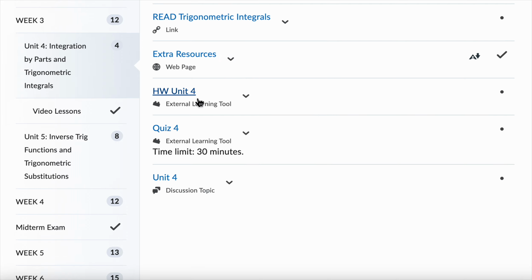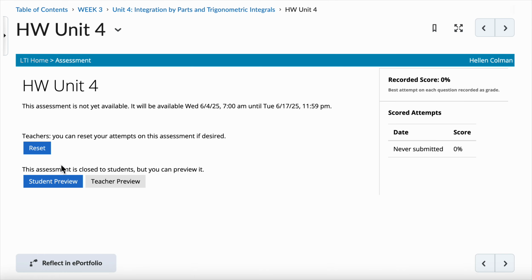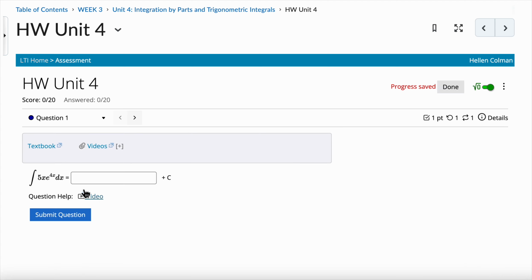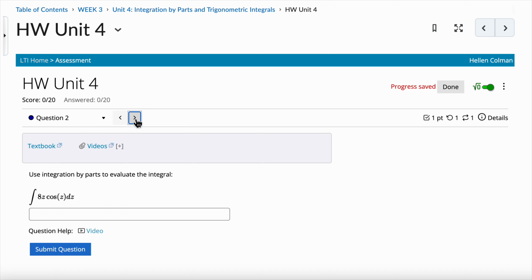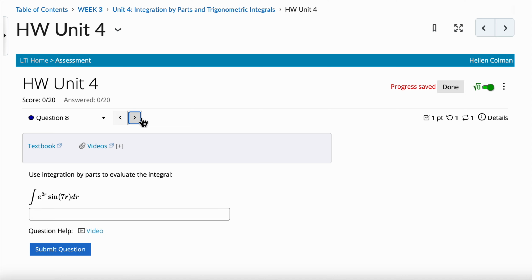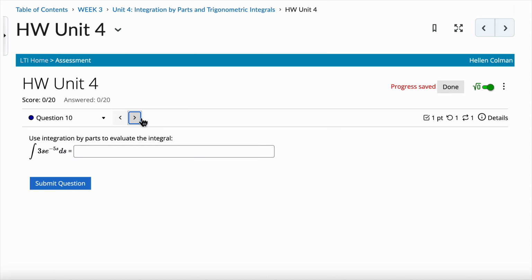When you finish all that, then you start with the assessments that are homework, quiz, and forum. So the homework, let's click on it. In the homework, this is the exercise. For instance, in this case, you have question 1 where you have to calculate this integral and submit the answer. In this other one, you have to calculate this integral. Depending on the assignments, you have different types of assignments. Okay, so that will be the homework assignment.